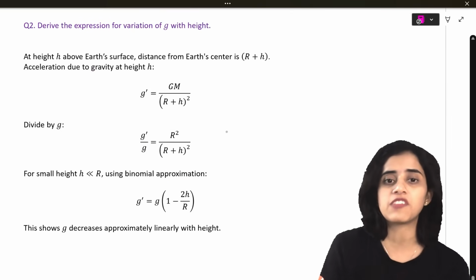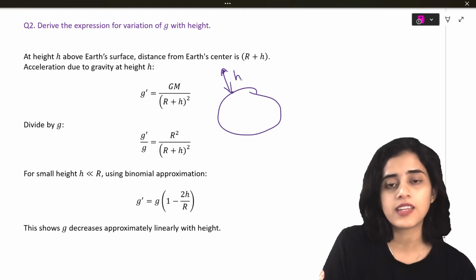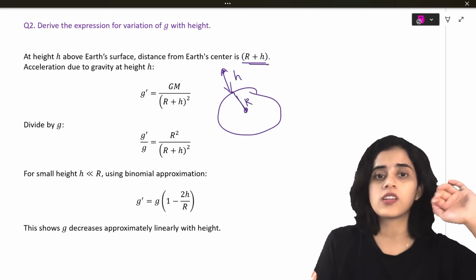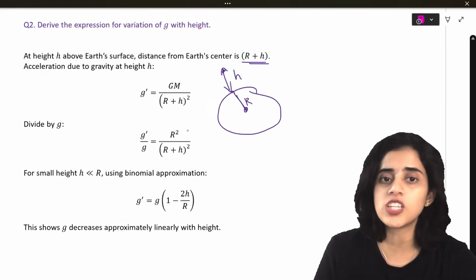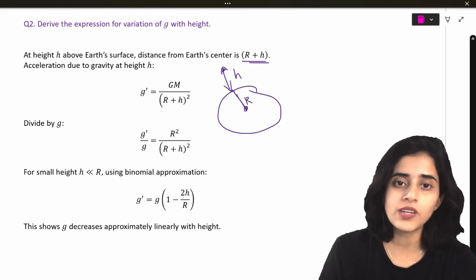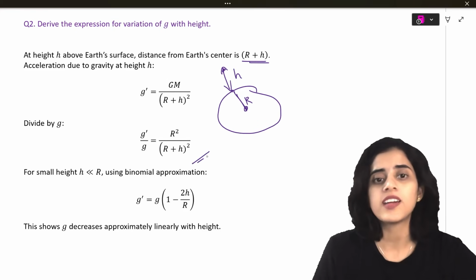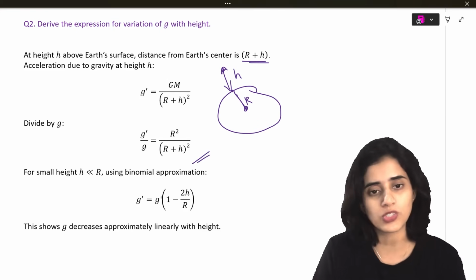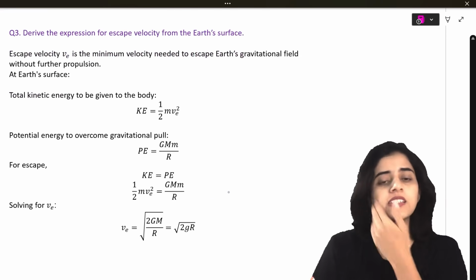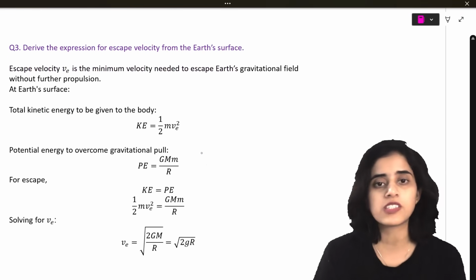Next is to derive the expression of gravity with respect to height. So you take this point, which is at a height h, and the radius of the earth is r. So now the new distance is r plus h. So g dash equals GM divided by r plus h the whole square. Now you divide g dash by g. You will get r square divided by r plus h the whole square. So you get this equation. Similarly, depth also is important, students. This is for height.